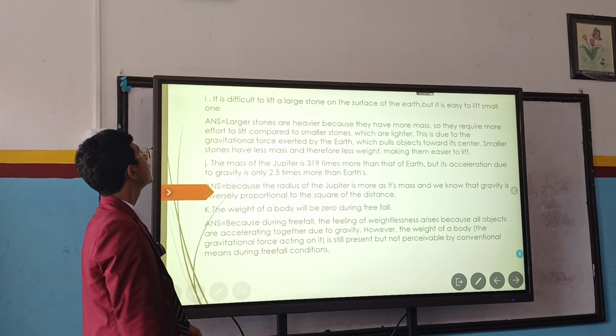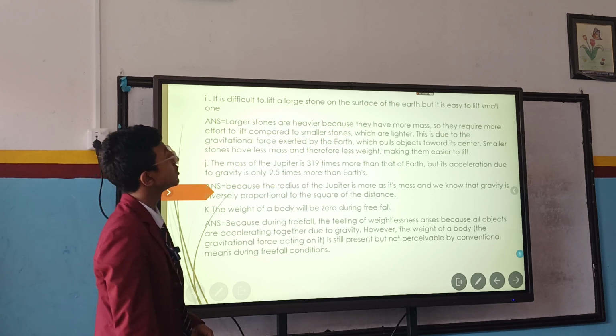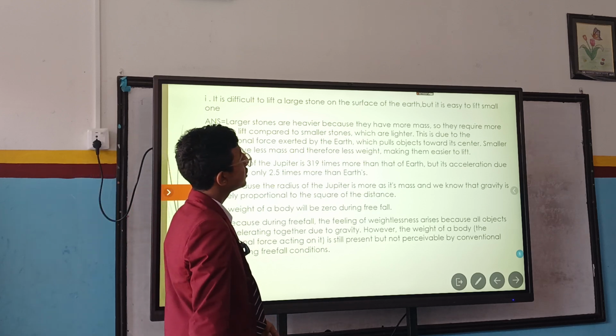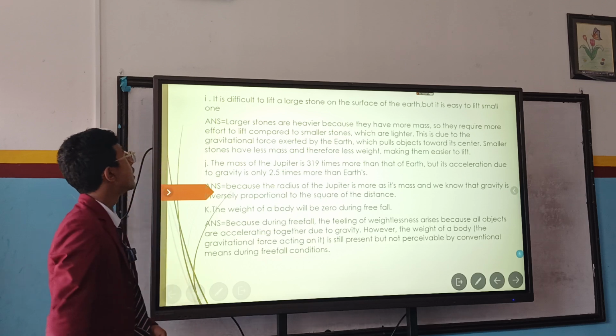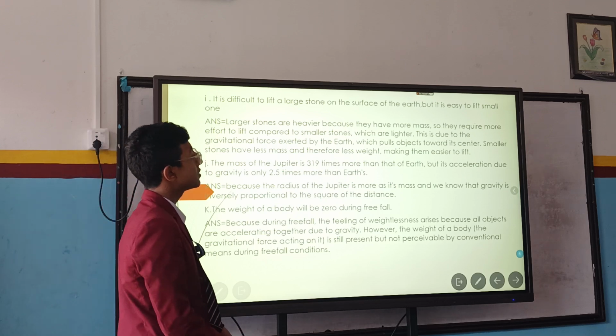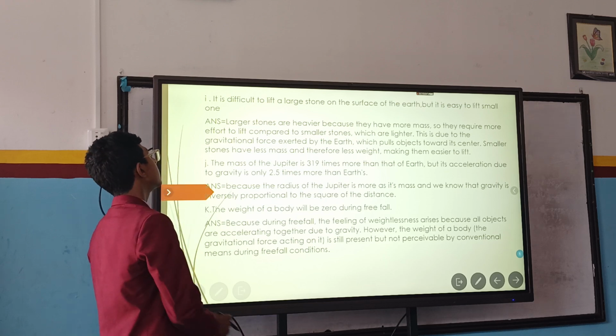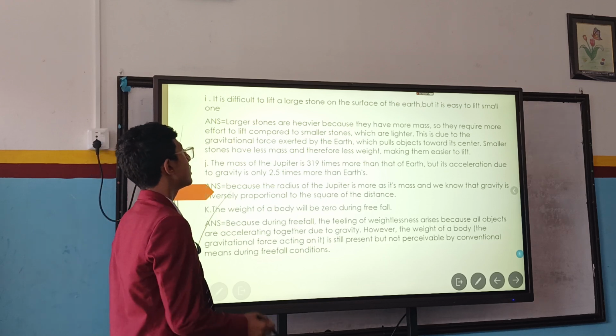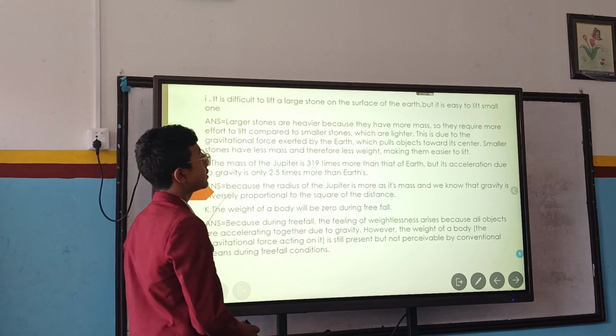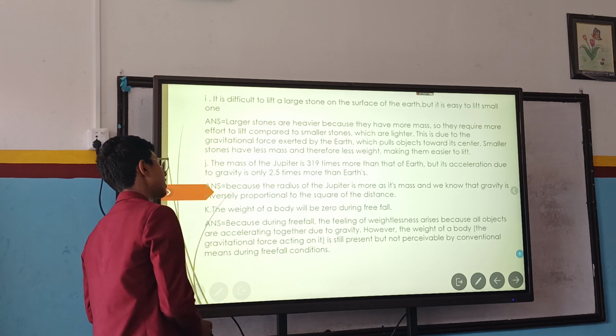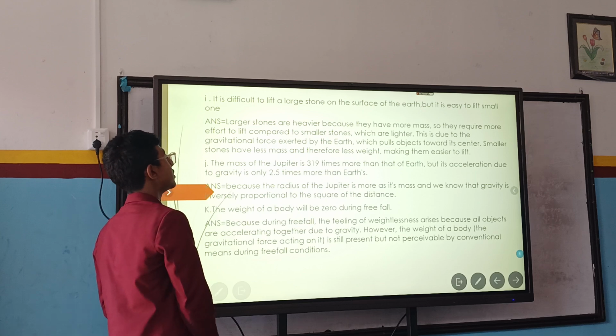First question: it is difficult to lift a large stone on the surface of the earth, but it is easy to lift a small one. Answer: large stones are heavier because they have more mass, so they require more effort to lift compared to small stones, which are lighter. This is due to the gravitational force exerted by the earth, which pulls objects towards the center. Smaller stones have less mass and therefore less weight, making them easier to lift.